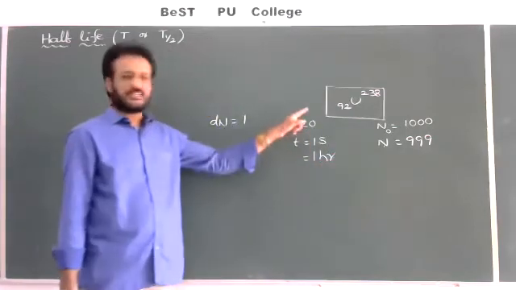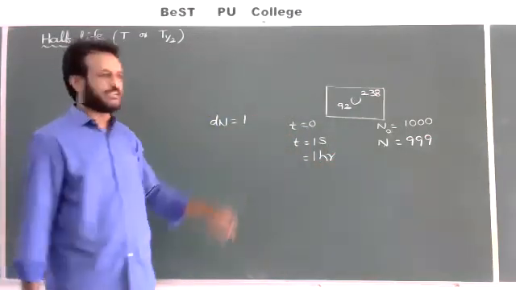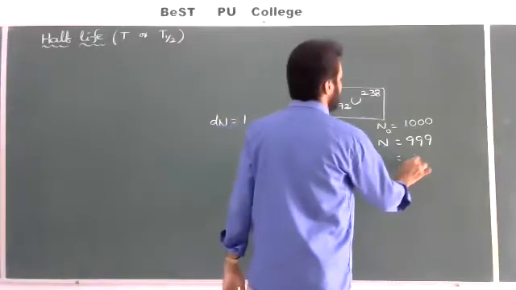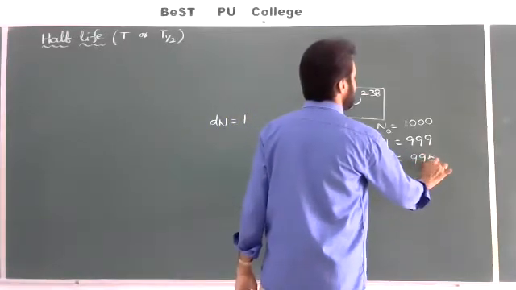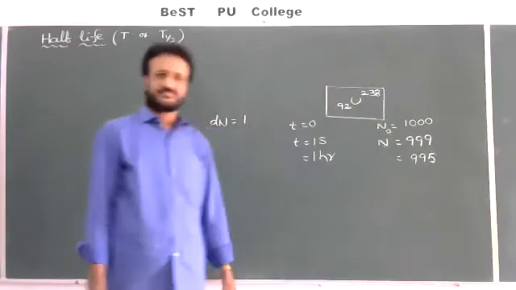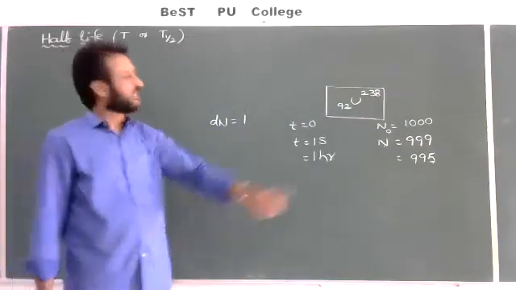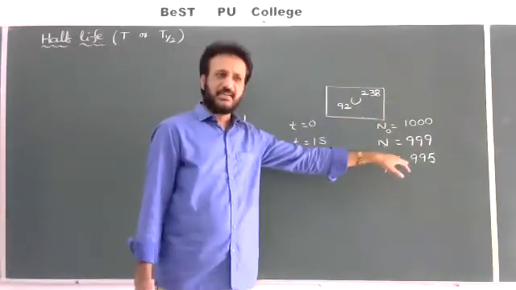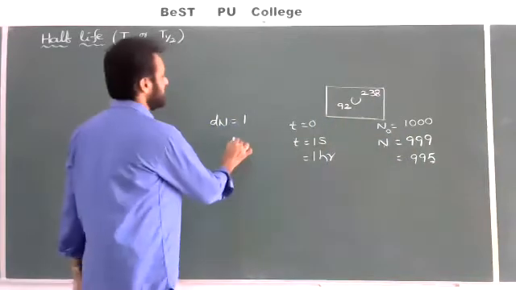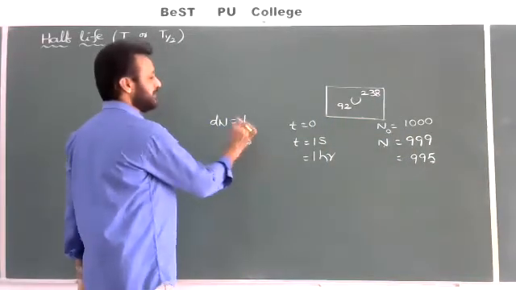Means 10 o'clock I started, but 11 o'clock I am observing. But it contains 995 atoms. That indicates 5 atoms decayed, starting 1000, but now it contains only 995. That means number of atoms disintegrated equal to 5.